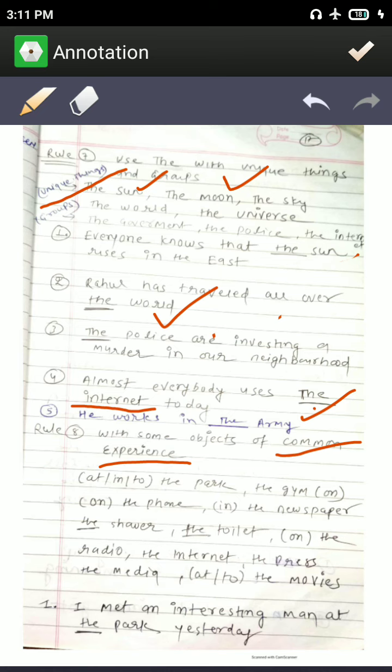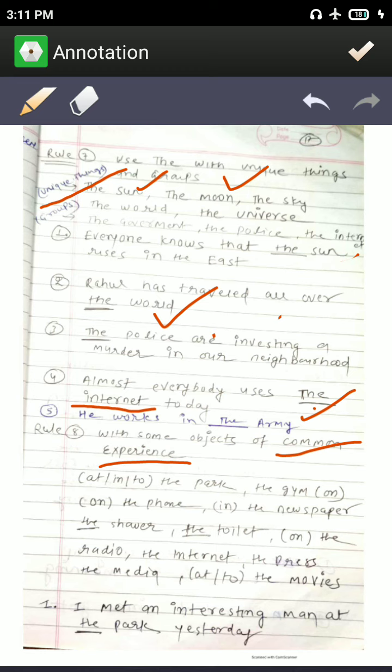Okay, with common experience also we use "the", like at the park: I am at the park, I am in the park, I am going to the park. I am working in the gym, I am on the phone, means I am talking to someone. I am reading the newspaper. I saw his photo in the newspaper, like that.